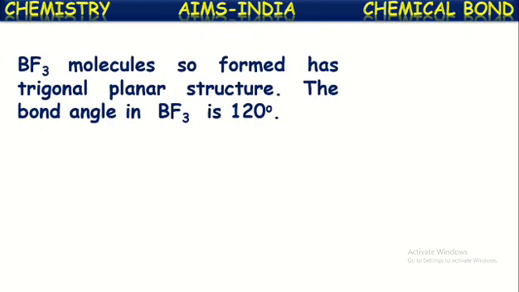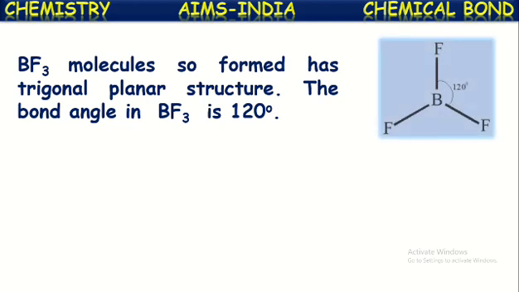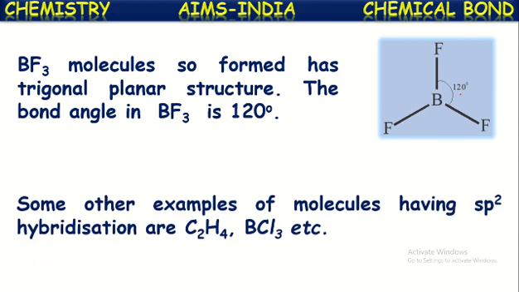The BF3 molecule so formed has a trigonal planar structure. In this way, the structure of boron trifluoride is trigonal planar, and here the bond angle is 120 degrees. Some other examples of molecules having sp2 hybridization are ethylene, C2H4, also called ethene.